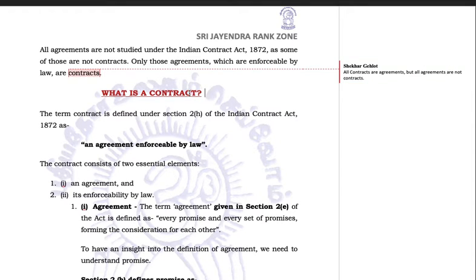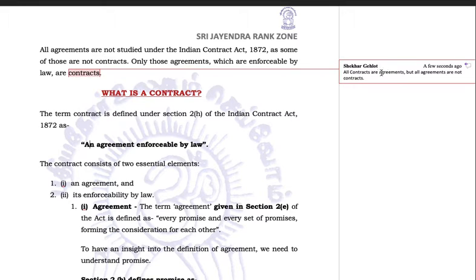So let's first of all understand what is a contract. The term contract is defined under Section 2(h) of the Indian Contract Act 1872 as follows: an agreement enforceable by law. It's a very small statement, but let us analyze it. It has two essential elements. First is an agreement. This is the first part. Second part is enforceable by law. So any agreement which is enforceable by law will become a contract.